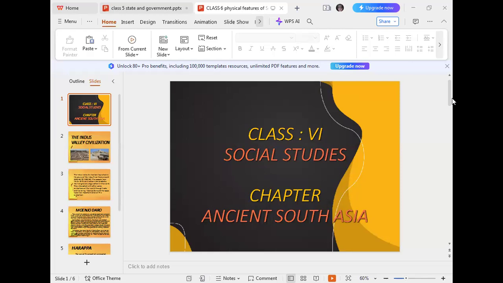So, this is our new chapter, and from this chapter, we will study the ancient South Asian civilizations. There are two most important civilizations, for example, the cities of Mohenjo-daro and Harappa. These two cities are called the Indus Valley Civilization. So today I'm going to discuss with you some information about the Indus Valley Civilization.